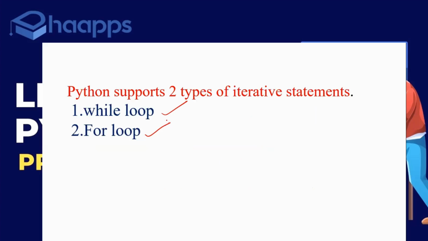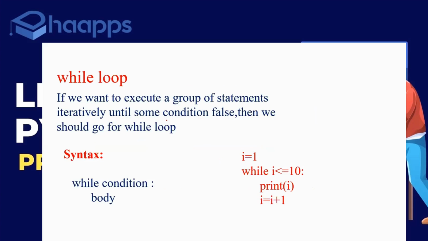Now let's discuss while loop. The ATM example is not yet done, guys. Lot more to add into that ATM application.